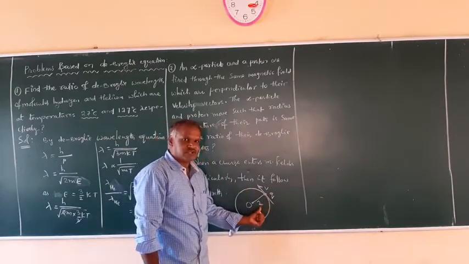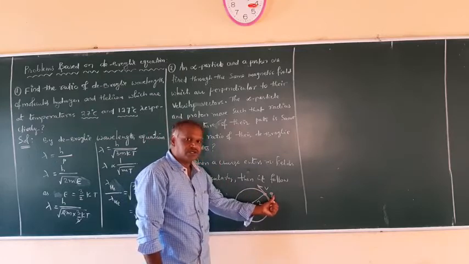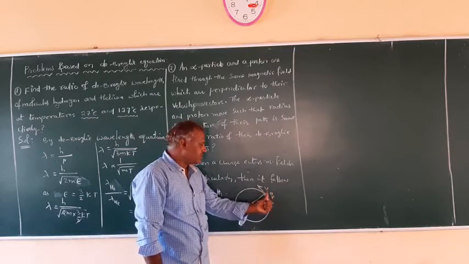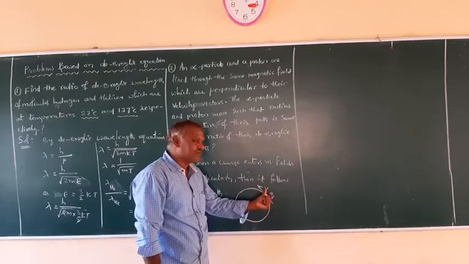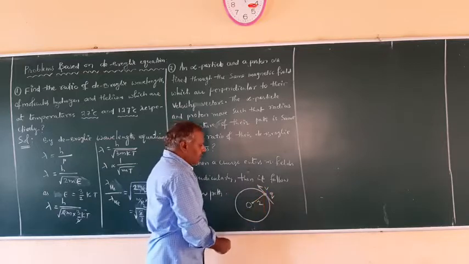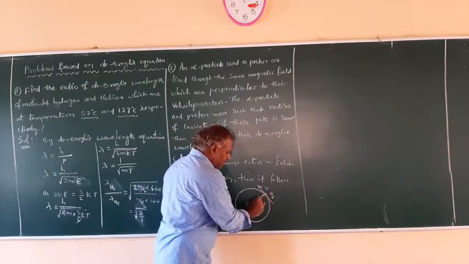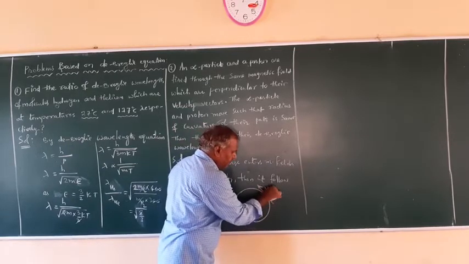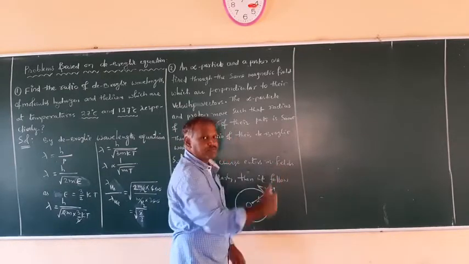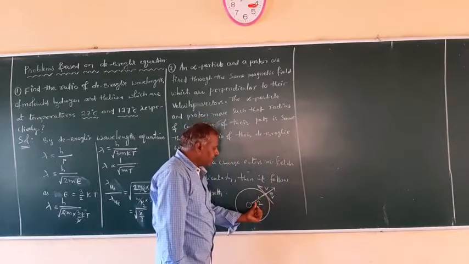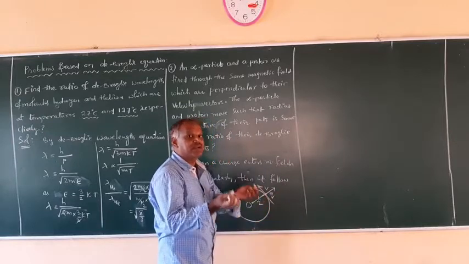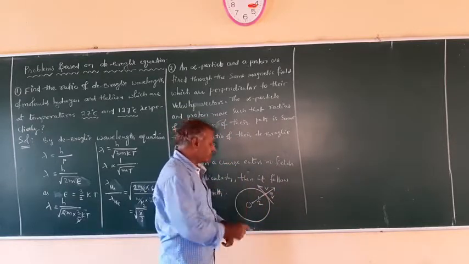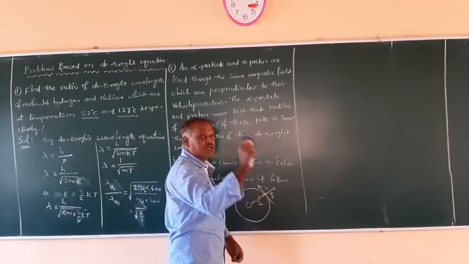So what is the radius of the circular path? R. And what is the charge of the charged particle? Q. And the velocity with which it enters the magnetic field is v. Then there is a centripetal force acting toward the center. There is a centrifugal force also acting away from the center. So this centripetal force and centrifugal force both are equal in magnitude and opposite in direction. Then this charged particle only follows the circular path.